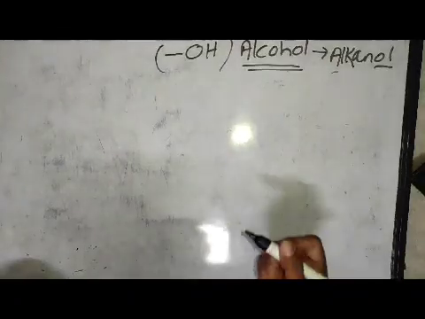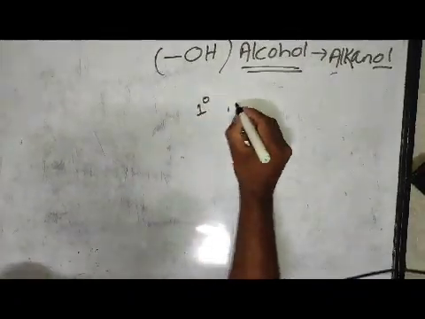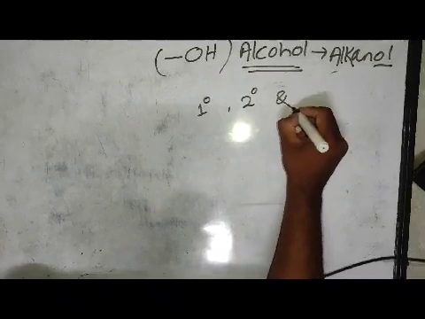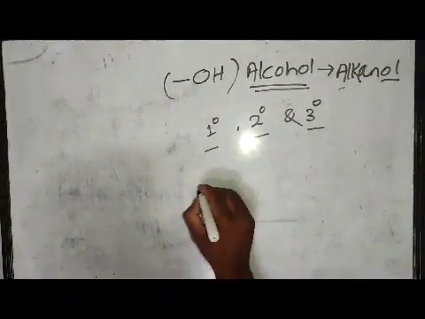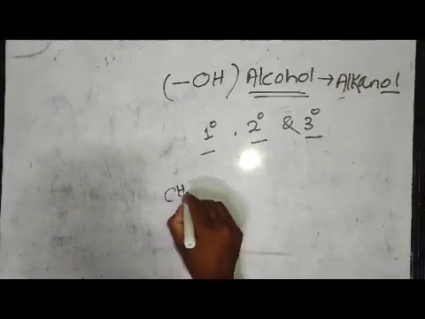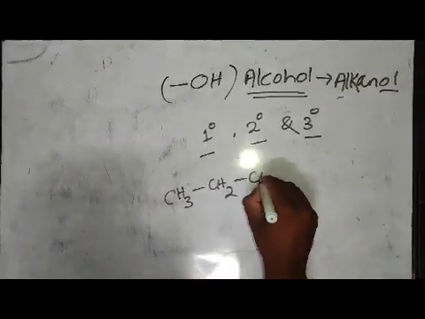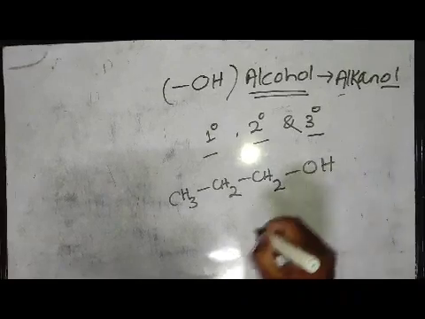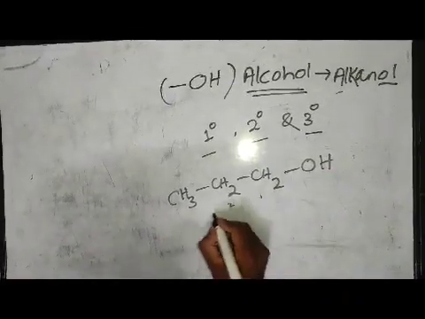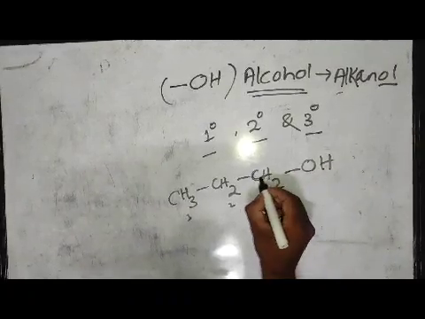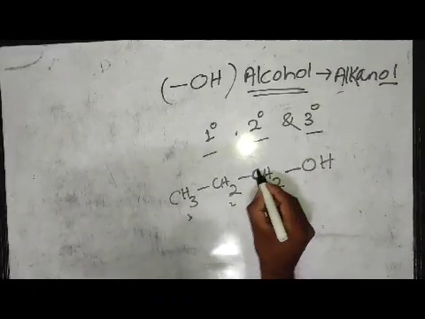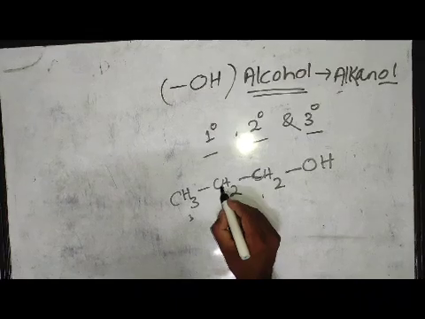Alcohols form primary alcohol, secondary alcohol, and tertiary alcohol also. I will do the structures. Suppose take an example, CH3-CH2-CH2-OH. Here the number of carbon atoms is 1, 2, 3. The alcohol functional group is bonded with a primary carbon atom, because this carbon atom is directly bonded with one carbon atom.